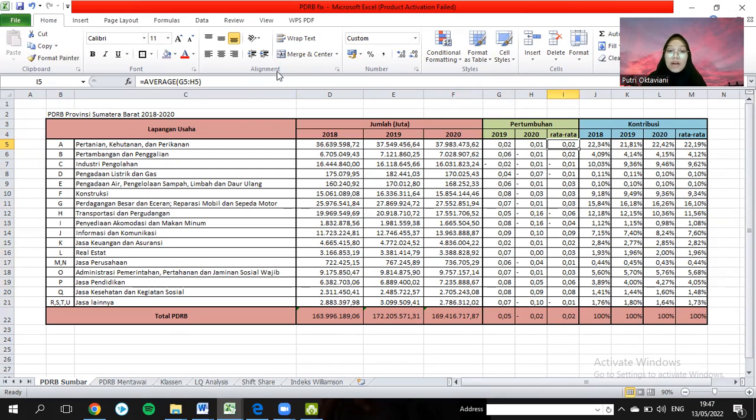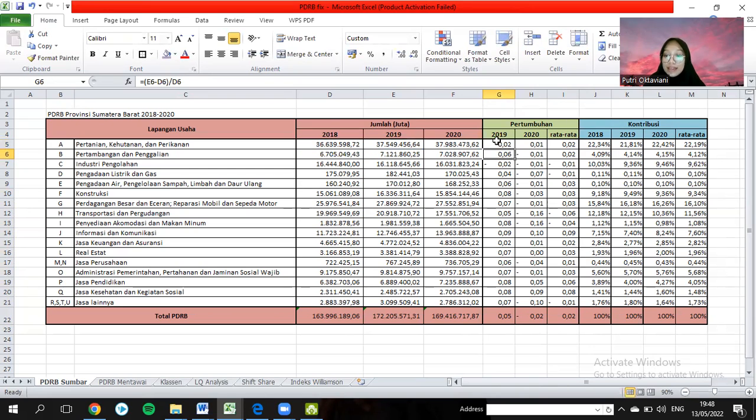So from this PDRB data, we can get the average growth. In this formula, we take data in 2019 minus 2018, divided by 2018.